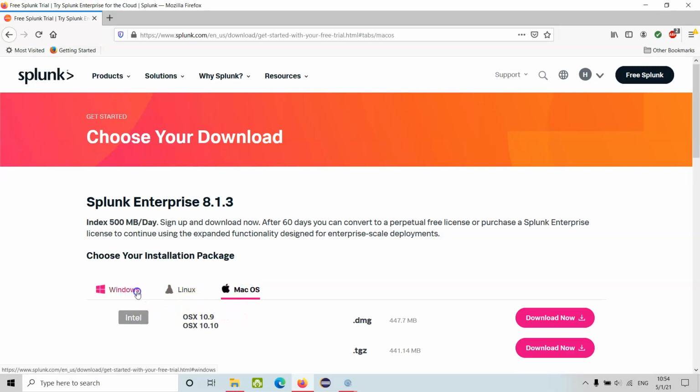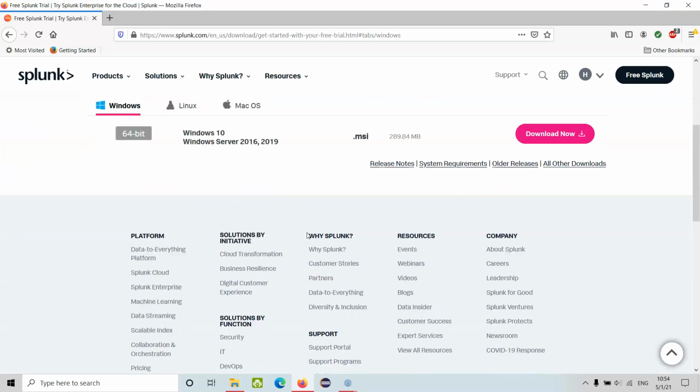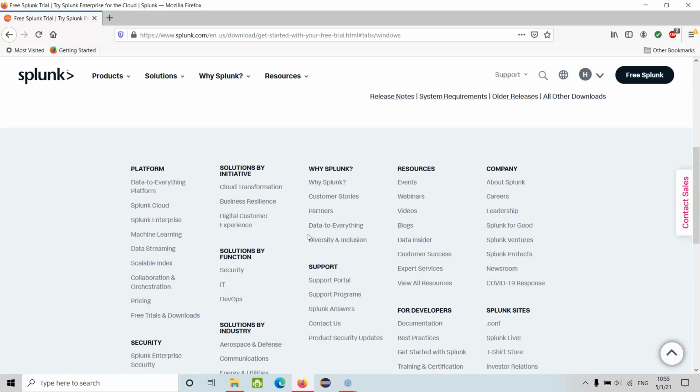Go ahead. I have Windows, and essentially I have shared the splunk.com download link. Create an account first, and then you will get a free download, but after 60 days you can convert it to a perpetual free license or purchase a Splunk Enterprise license to continue using expanded functionality designed for enterprise scale deployments. So yeah, here it is, and go ahead.